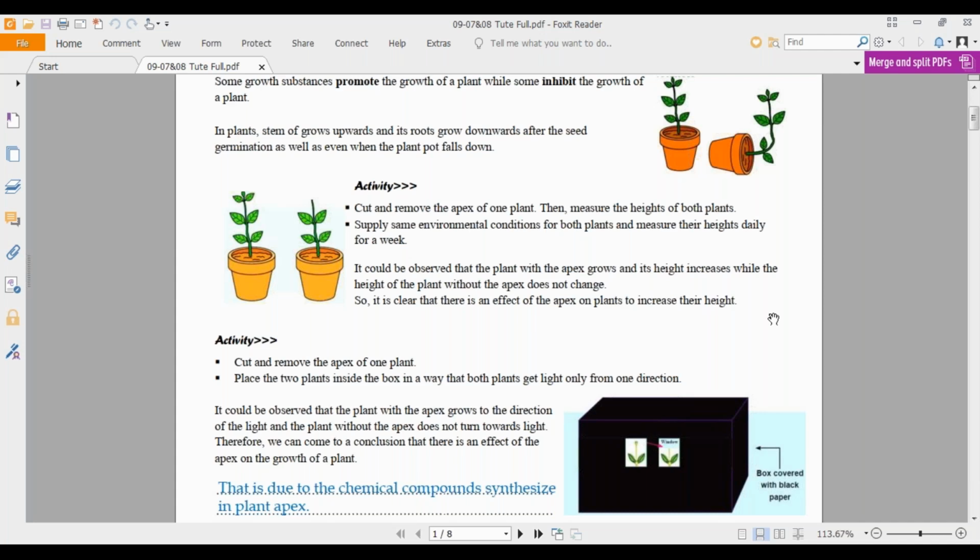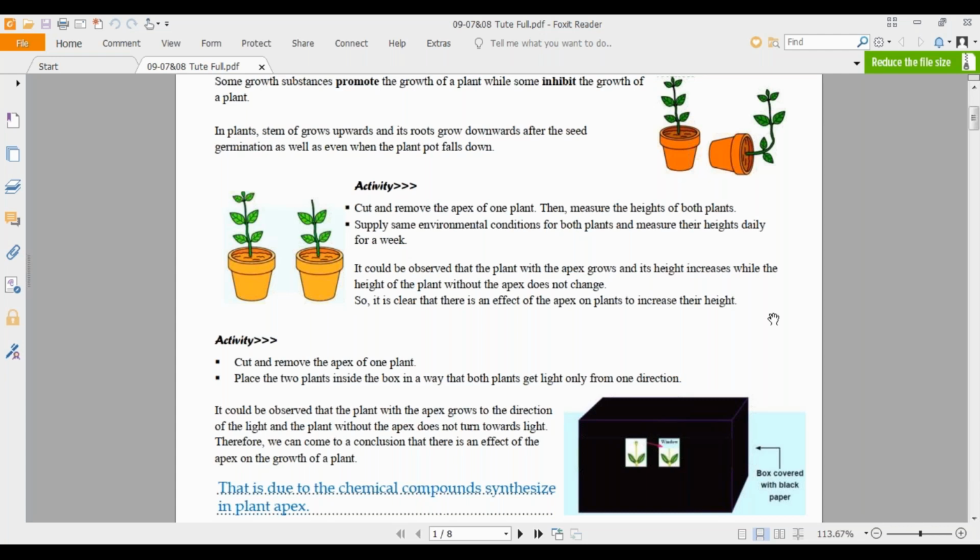So accordingly, here you can understand that to increase the height of the plant, there is a certain factor present in the top of the plant stem, that means the stem apex. So there is something which can affect the growth. That is why the plant with the stem top, the apex of the stem, is growing up, increasing its height, while the other, which does not have the stem apex, has not grown up, has not increased its height. So what is our conclusion in the first activity? There is a factor present in the apex of plants to increase the height.